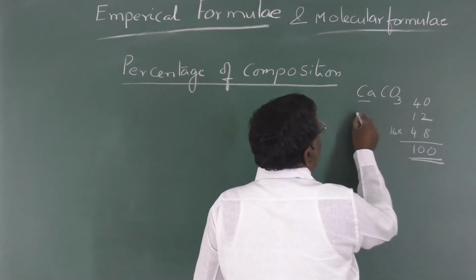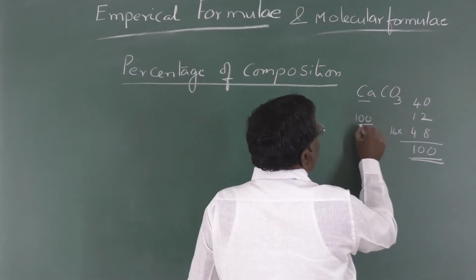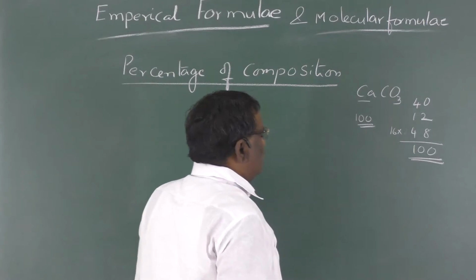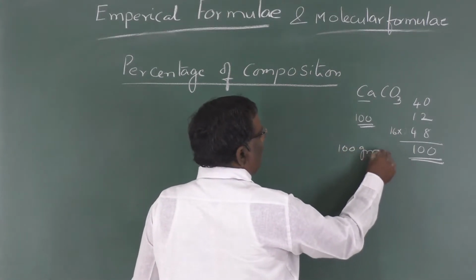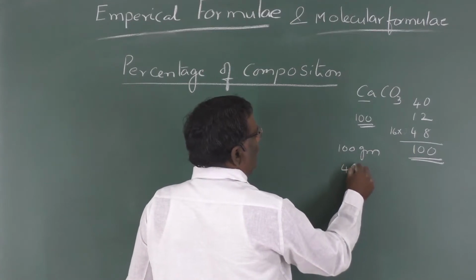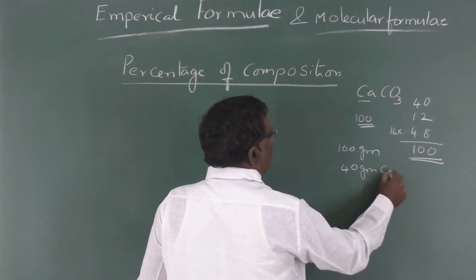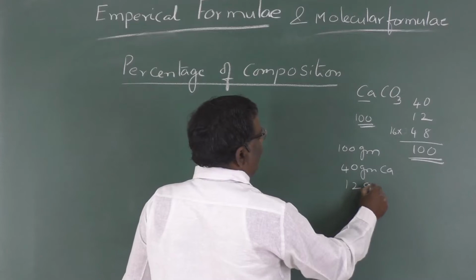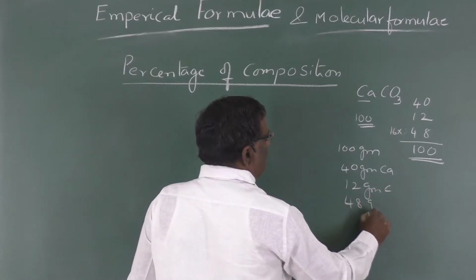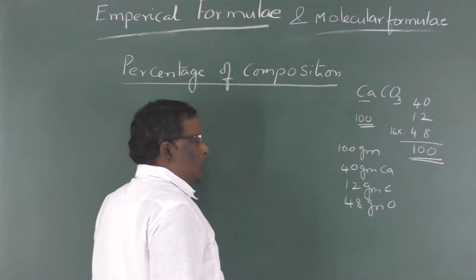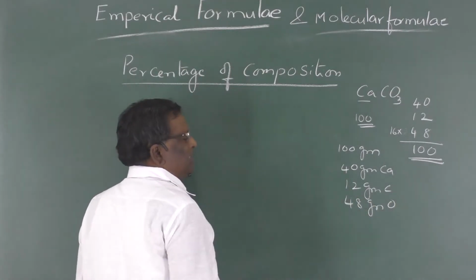So 100 is the molecular weight of calcium carbonate. So in 100 grams of calcium carbonate, we will have 40 grams of calcium, 12 grams of carbon, 48 grams of oxygen.